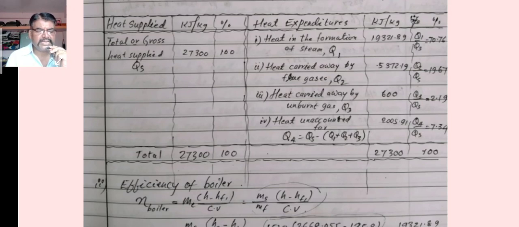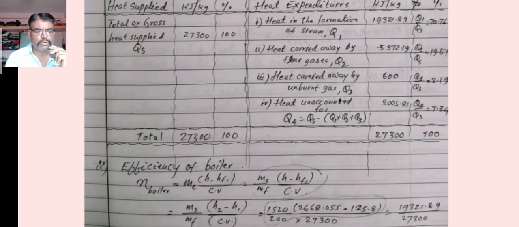Now the important one is the heat balance sheet in kilojoules per kg. How to put the values: LHS, that is heat supplied, measured in kilojoules per kg in the percentage form, is equal to the RHS or side B, heat expenditure or heat distributed or heat utilized, which is the value of Q1, that is heat in the formation of steam. So that is how to calculate, therefore Q1 divided by QS. So you can find out 70.76.